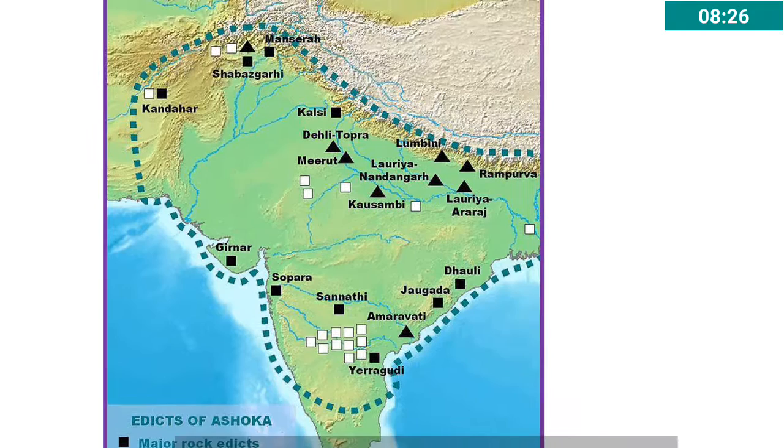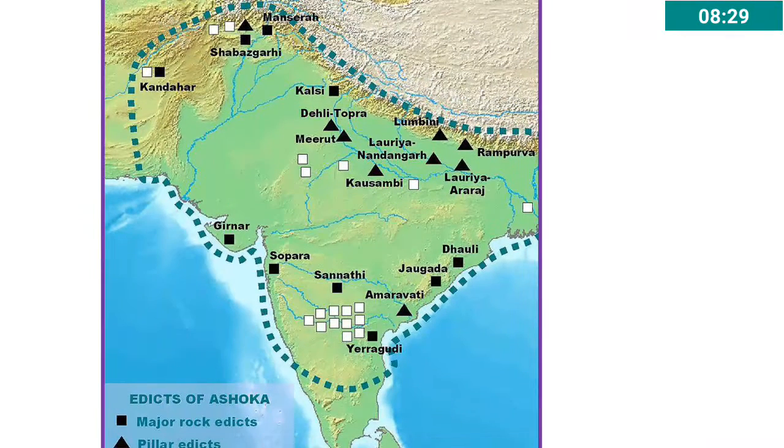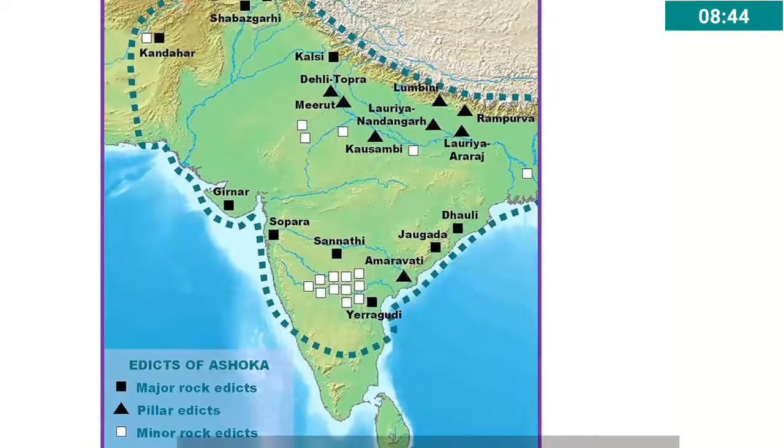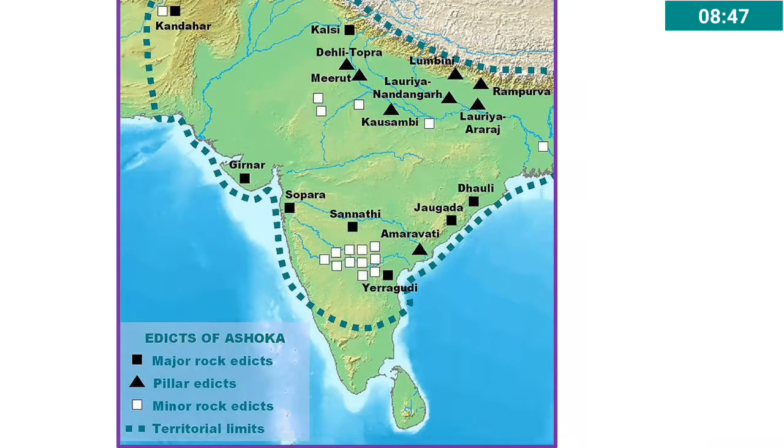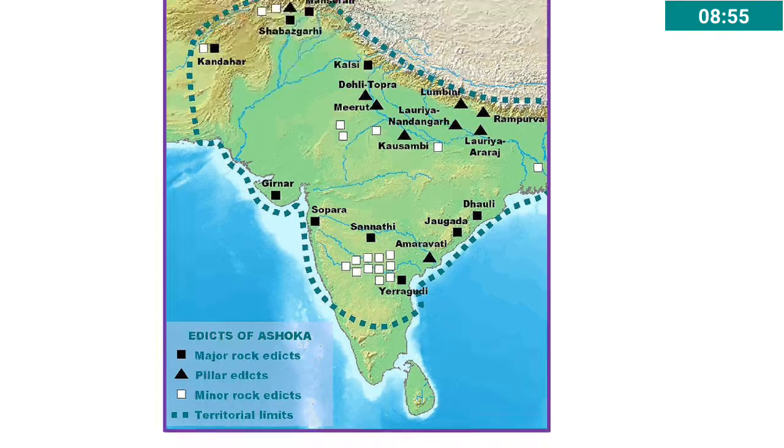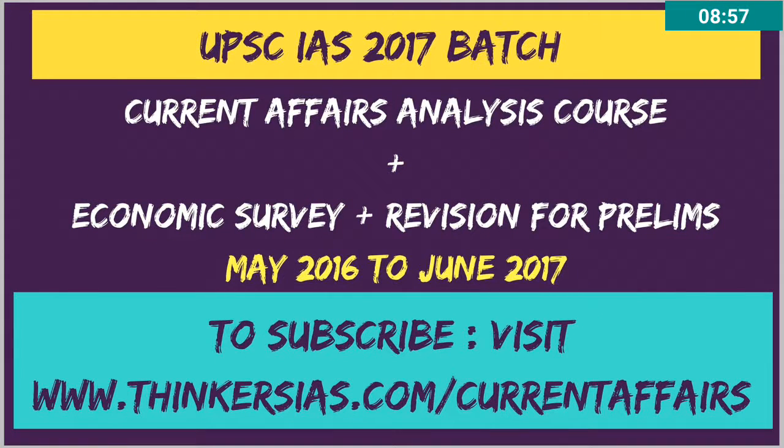Major rock edicts are represented by black triangles on the map. The pillar edicts are present in Delhi, Meerut, Lauriya Nandangarh, Kausambi, Lauriya Araraj, Lumbini, Rampurva, and other areas. And major rock edicts are found at Kasi, Kandahar, Sannati, Sopara, and others. Okay, so those are the locations. That completes the discussion on the edicts of Ashoka.